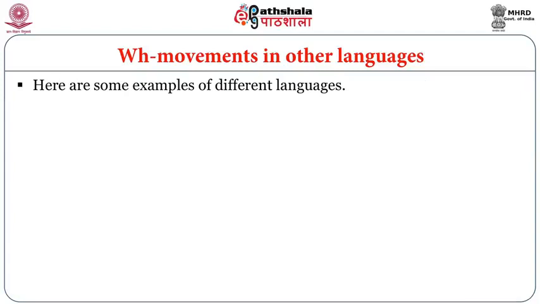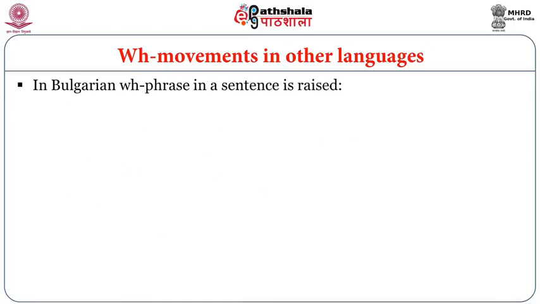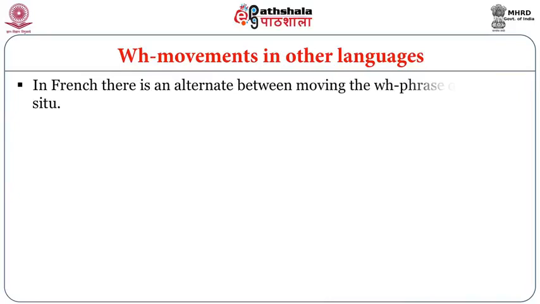Here are some examples from different languages. The sentence "who did John give what" is said in a different way in Japanese and Chinese, which is visible on your screen. In Bulgarian, the WH phrase in a sentence is raised. In English, when we say who sees whom or who whom sees, in the same way it is written in Bulgarian on your screen. In French, there is an alternation between moving the WH phrase or leaving it in situ.